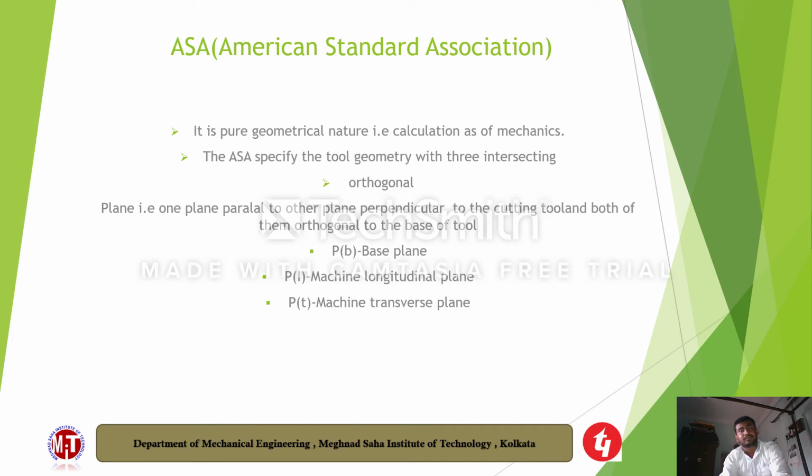The tool designation is basically a set of 6 angles and a nose radius that defines the geometry of the cutting tool.